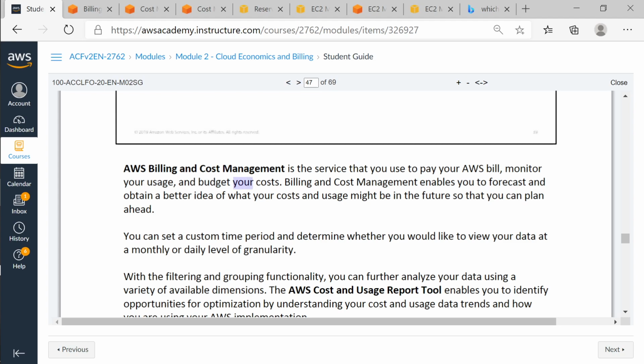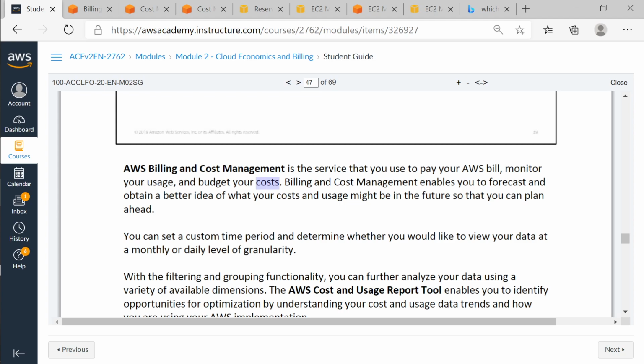And budgeting your cost is basically, even before you start anything, you come up with your own plan as to how much you want to spend. So you want to keep a budget of maybe $10, $100, or whatever expenditure limit you want. Based on the budget you can get alerts, and some actions can be done, such as stopping the machines automatically if it goes above the budget, or stopping the services that are running.